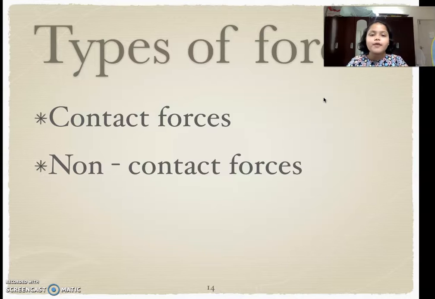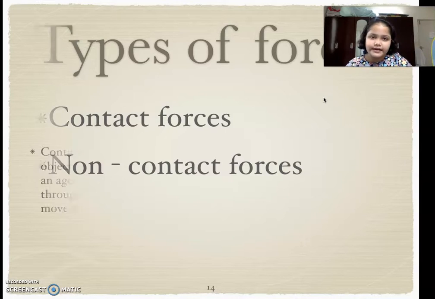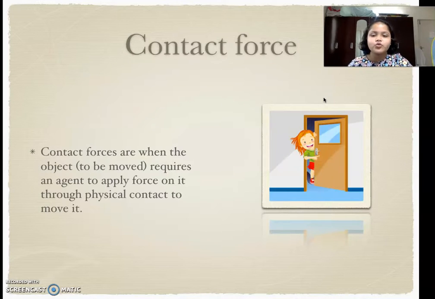Now let us talk about types of forces. There are two types of forces, contact forces and non-contact forces. So first let us know what contact forces are. Contact forces are when the object that is to be moved requires an agent to apply force on it through physical contact to move it.